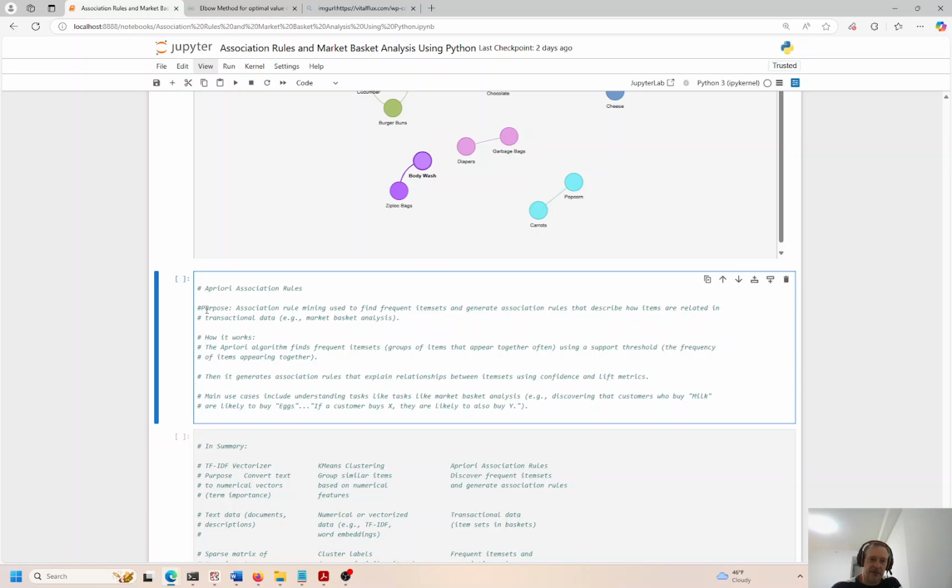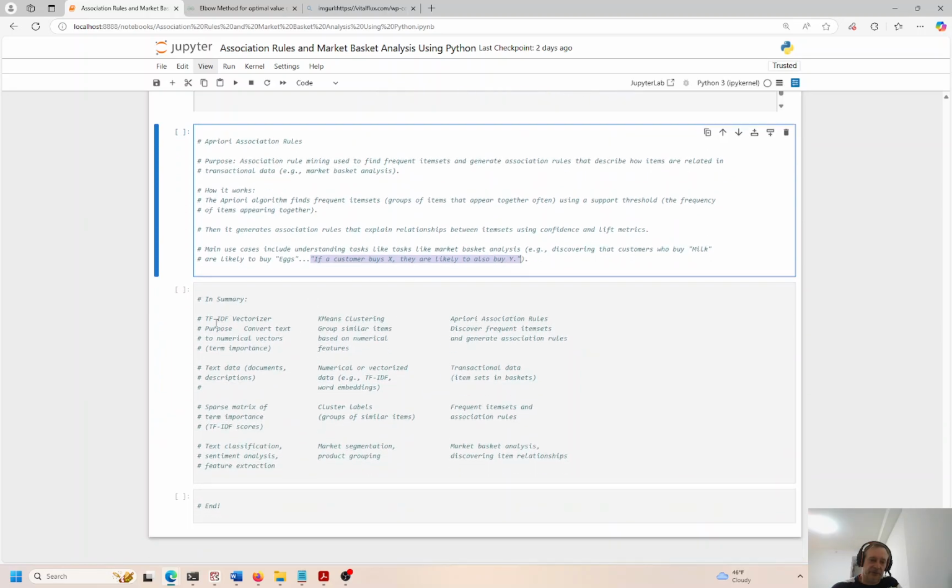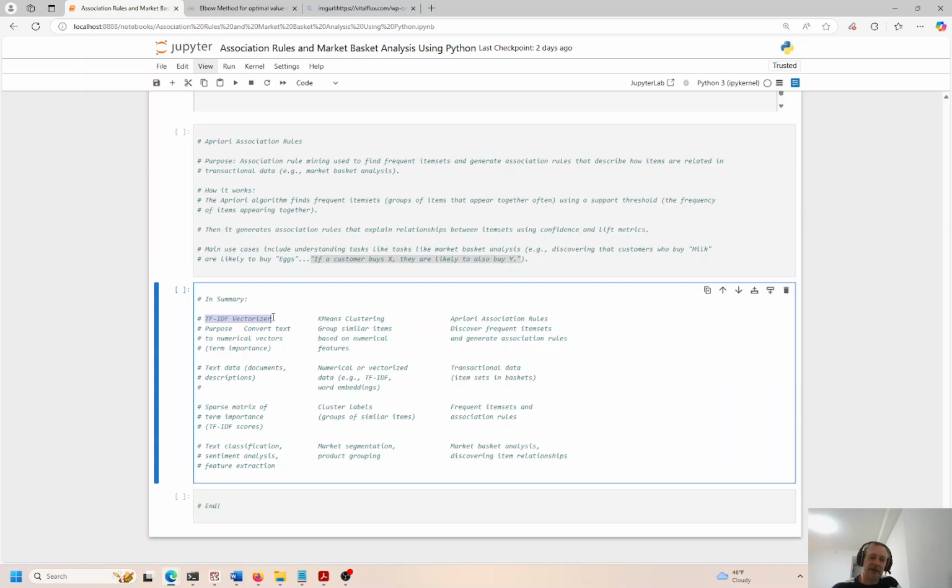So here's the a priori association rules. We look at if and then: if something is true, then something else should be true. The a priori algorithm finds frequent item sets, which are groups of items that appear together most often, using a threshold, and that is the frequency of the items appearing together. That's how that works, okay? So if a customer buys X, they will also buy Y. That's essentially what we're trying to prove here. In summary, we have a TF-IDF vectorizer, the KMeans clustering methodology, and the a priori association rules.